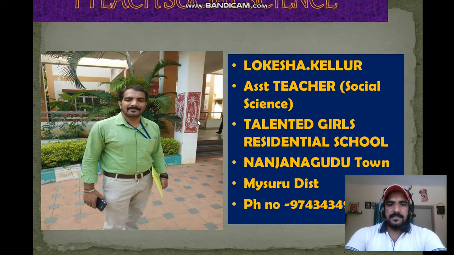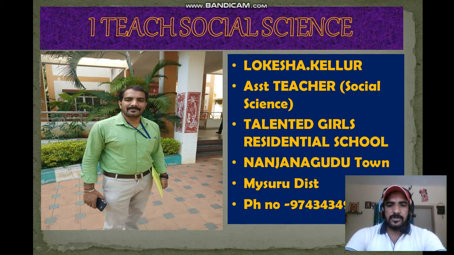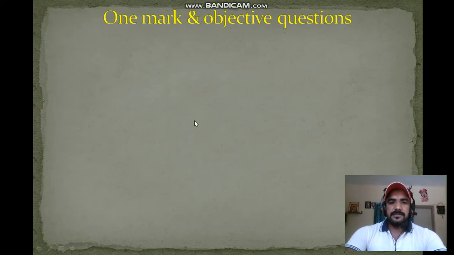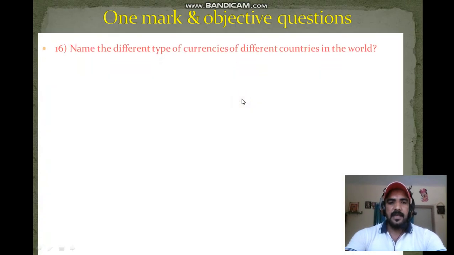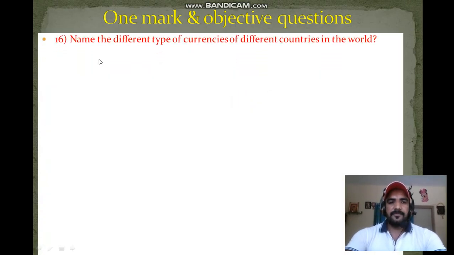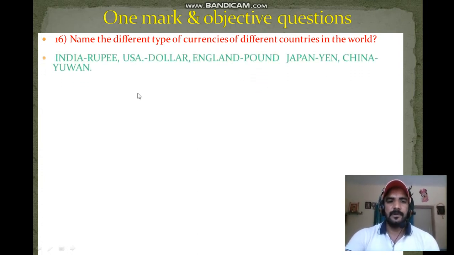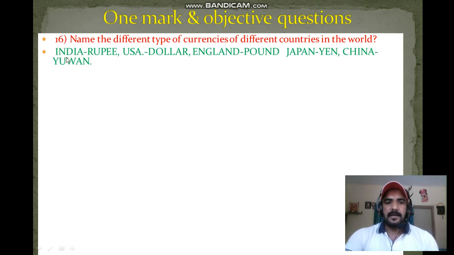Dear students, in this video, again I come with some more important 1 mark questions. So they are helpful to your examination. Let us know about the questions. The first question: name the different types of currencies of different countries in the world. So in India there is rupee, USA dollar, England pound, Japan yen, and China yuan.